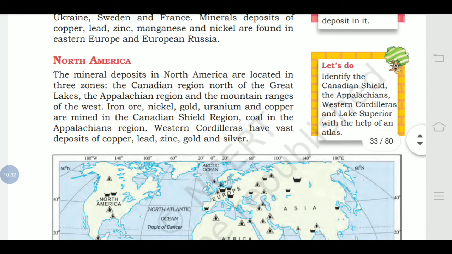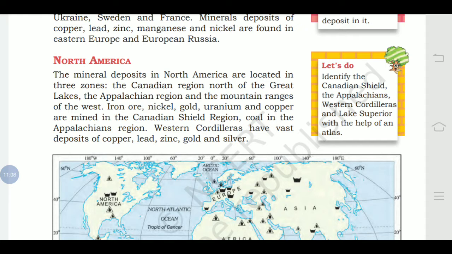Now the next continent we are talking about is North America. The mineral deposits in North America are located in three zones: the Canadian region north of the Great Lakes, the Appalachian region, and the mountain ranges of the west. Iron ore, nickel, gold, uranium, and copper are mined in the Canadian Shield region. Coal is found in the Appalachian region, and the Western Cordilleras have vast deposits of copper, lead, zinc, gold, and silver.